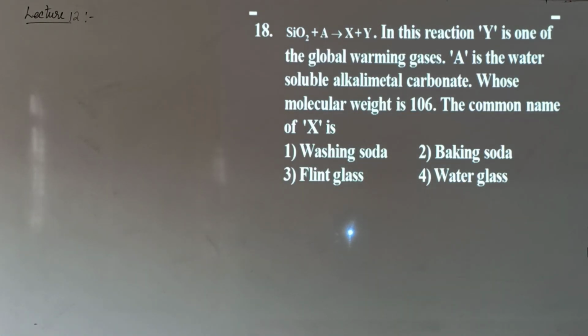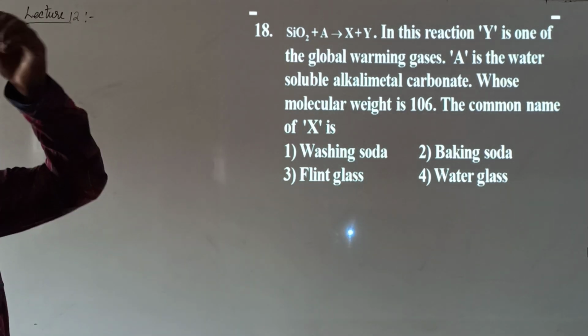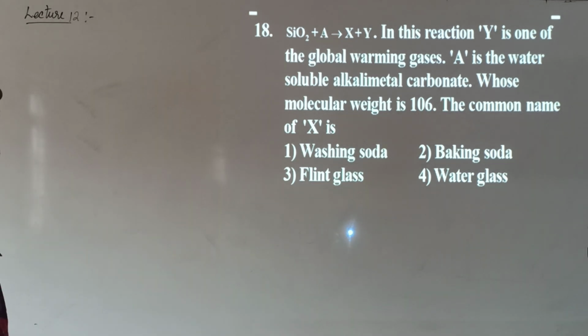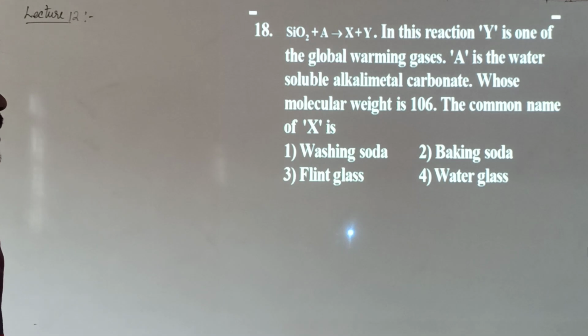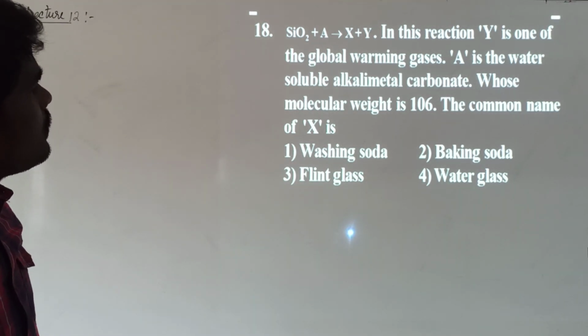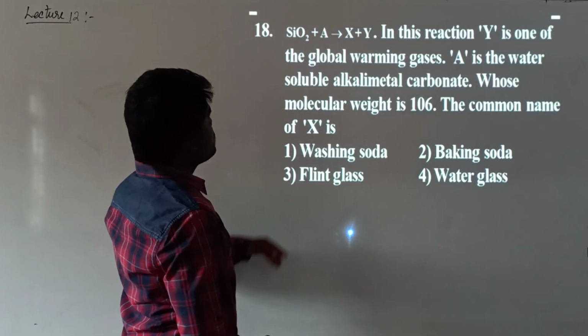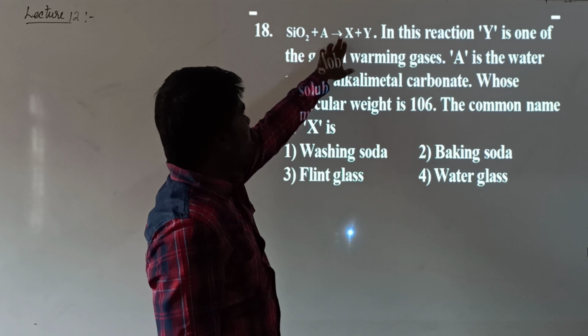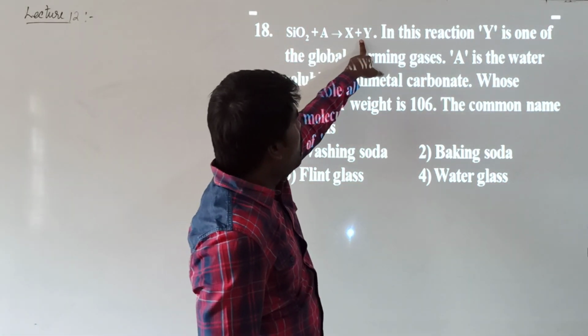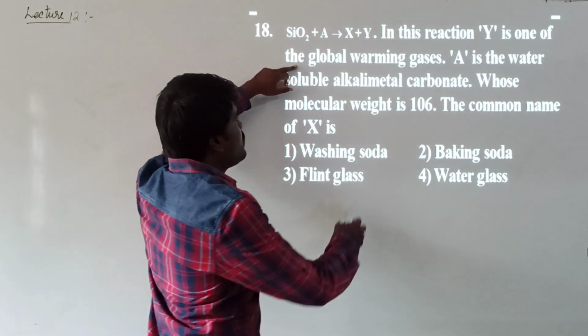Here also we have an equation. Silicon on reaction with A gives X plus Y. In this reaction, Y is one of the global warming gases. A is a water soluble alkali metal carbonate whose molecular weight is 106. The common name of X is, right. See, here you have the clue. When silicon reacts with A, it forms X plus Y. And Y is one of the global warming gases. Here he has given the clue regarding Y.